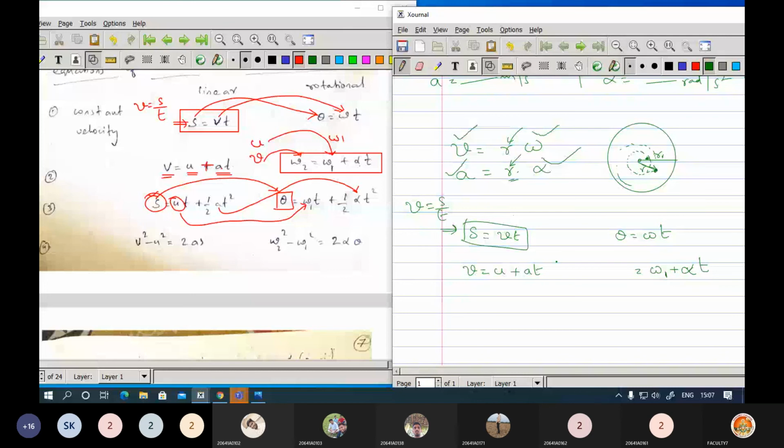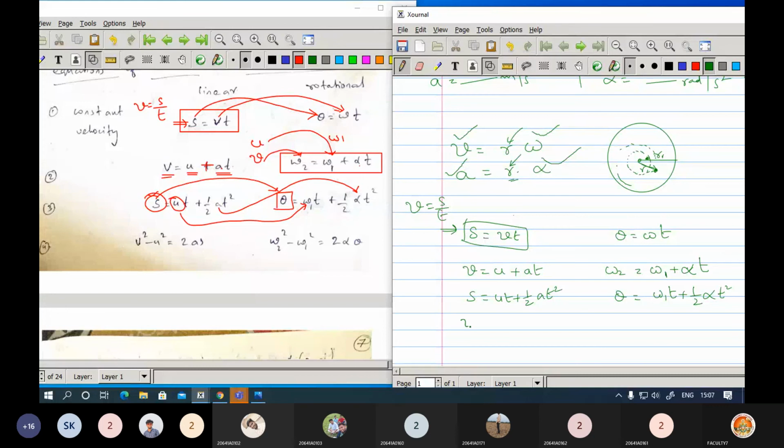Similarly, s equals ut plus half at square, which you can rewrite as theta equals omega 1 t plus half alpha t square.